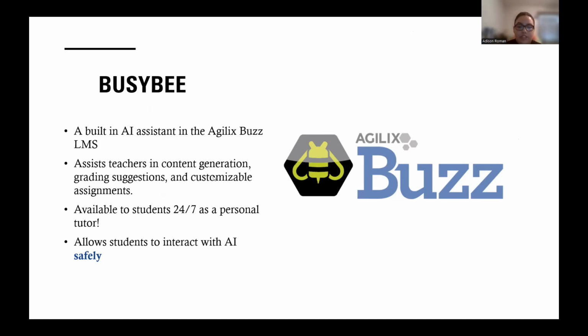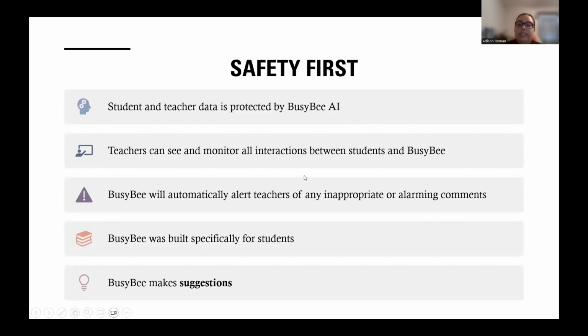The most important feature of the BusyBee AI program is the unique features designed to keep your students safe during all AI interactions. BusyBee complies with all FERPA regulations to keep both students and teachers' data private. Additionally, teachers and administrators have access to monitor all interactions between BusyBee and students. BusyBee is also trained to immediately end any chats and alert teachers if a student makes any inappropriate or alarming comments. Unlike other OpenAI resources, BusyBee was uniquely designed for students with K through 12 educational guidelines in mind.